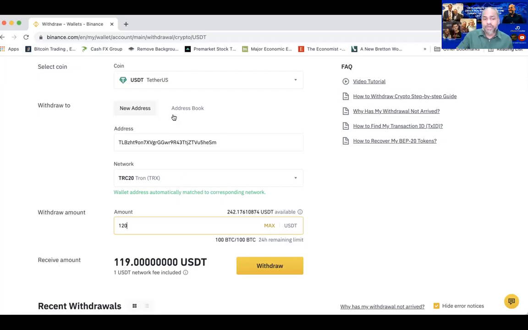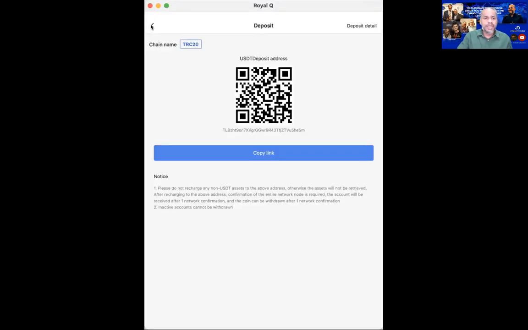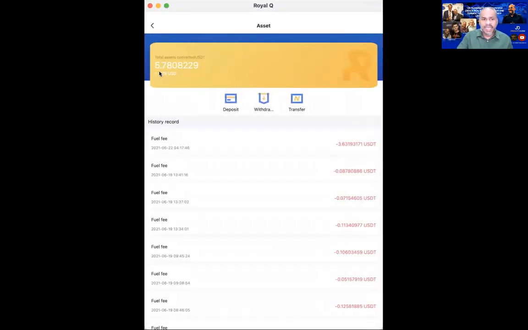So this is a simple process. Once you click the withdraw, I think it will take you less than 10 minutes. In less than 10 minutes, you will be able to see in your asset the total amount should have arrived there. So that's basically on the deposit.